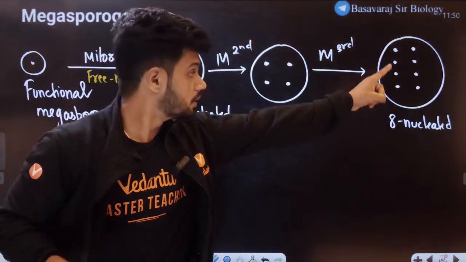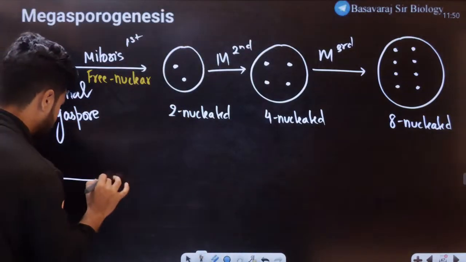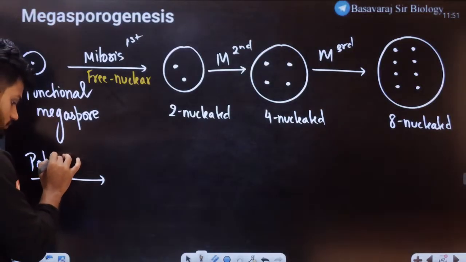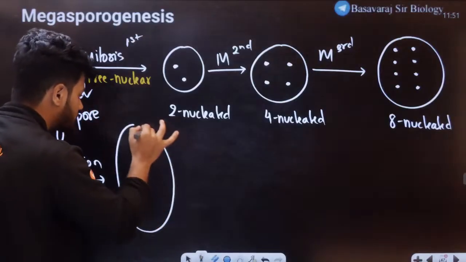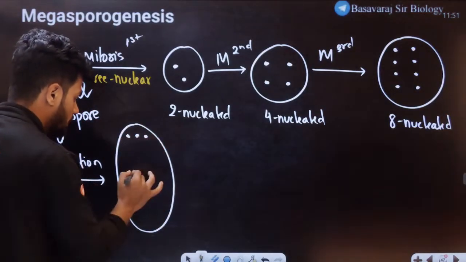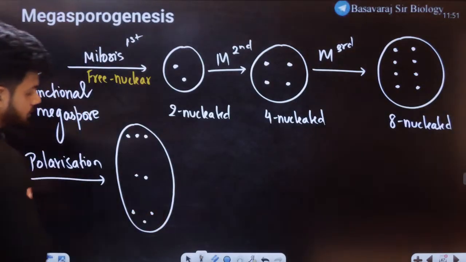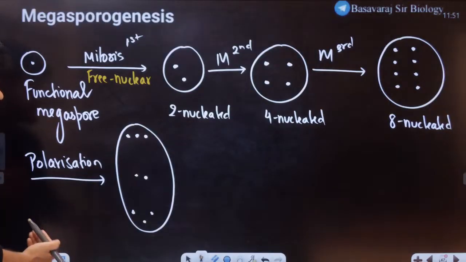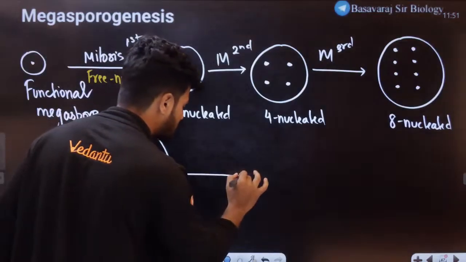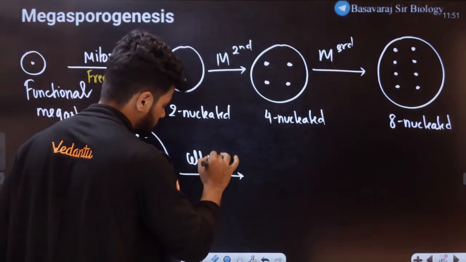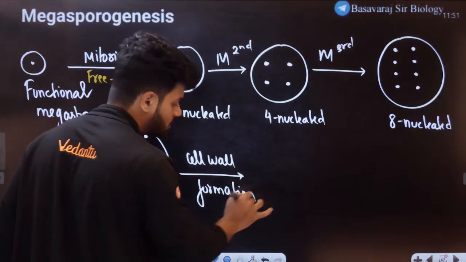No. This 8 nucleate structure undergoes polarization now. Polarization means rearrangement. 3 will go on top, 2 in the middle, 3 will come at the bottom. That is called polarization. Once there is polarization, the next step is cell wall formation.